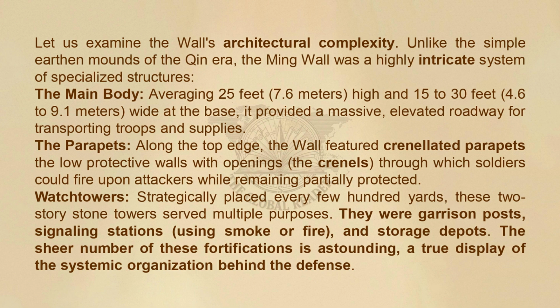Unlike the simple earthen mounds of the Qin era, the Ming Wall was a highly intricate system of specialized structures. The main body, averaging 25 feet, 7.6 meters, high and 15 to 30 feet, 4.6 to 9.1 meters, wide at the base, provided a massive, elevated roadway for transporting troops and supplies.